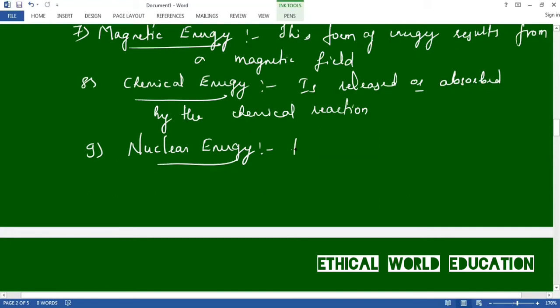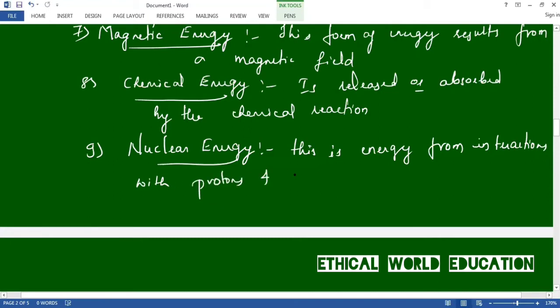Nuclear energy is the energy from the interaction of protons and neutrons of an atom.